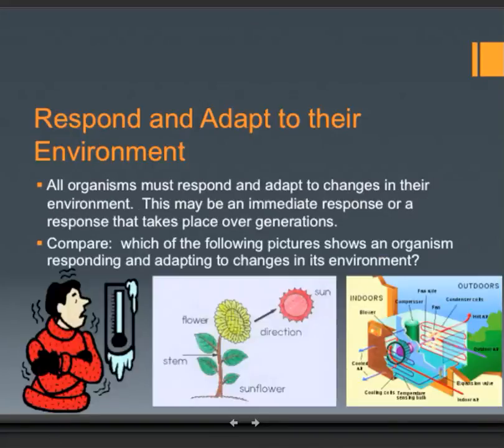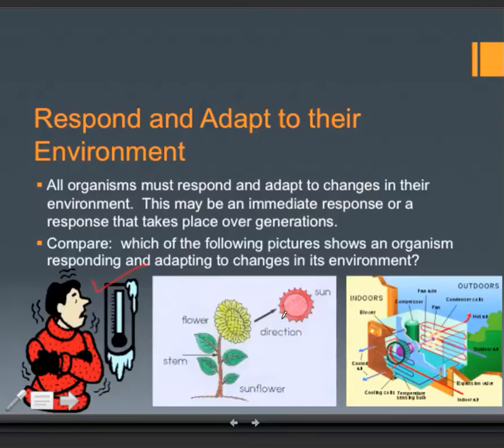Finally, all organisms must respond and adapt to changes in their environment. Now, this can be an immediate response or one that can take place over generations. Example of an immediate response. A human is cold because the temperature is down, so they put on a sweater and gloves and their body shivers to keep warm. That's responding and adapting.